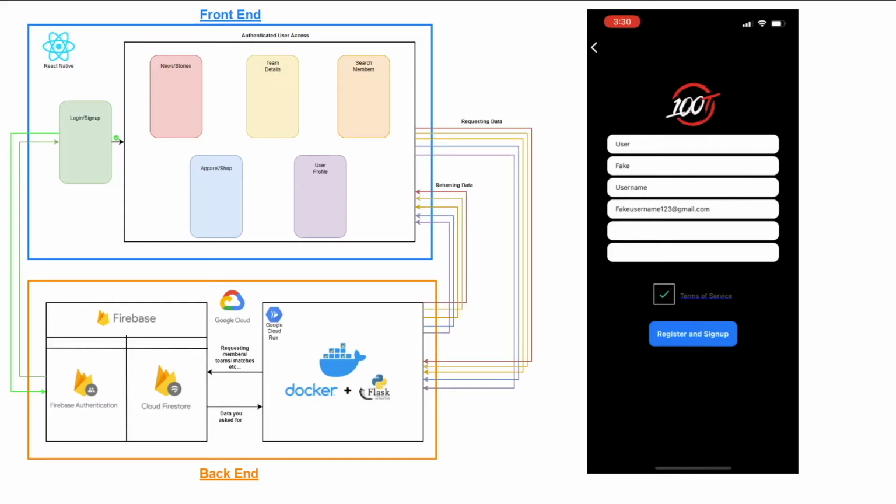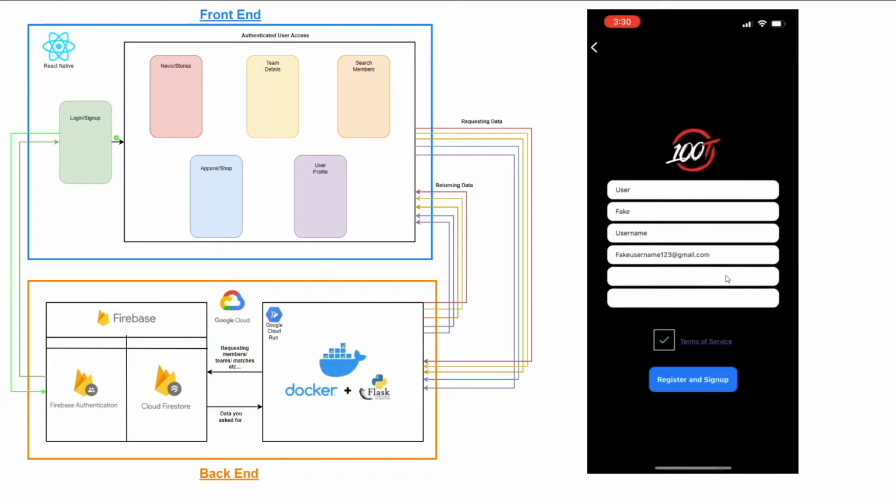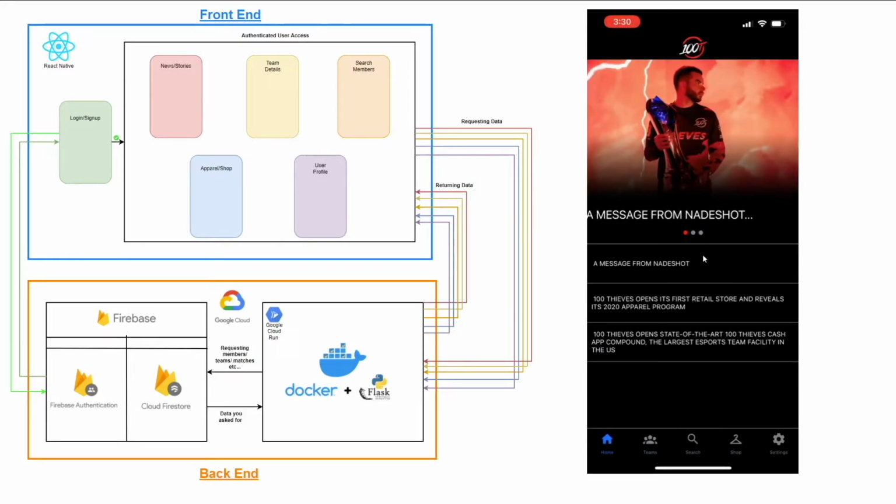And basically what's happening here is our application is saying, okay, our users provide a whole bunch of information, create a user that's authenticated in our database. And so we'll create this user. It's going to send a message back to our front end that's going to say, hey, user's authenticated. They're good to access our app. And so once they have that okay from the back end, you'll see that the user is able to access our main screen. So now that we have a user that's been authenticated, they got access to the actual main application. So the main application initially navigates the user to this news and stories page, which we see here.